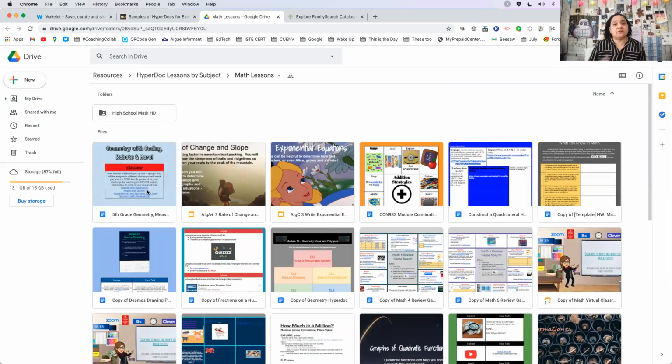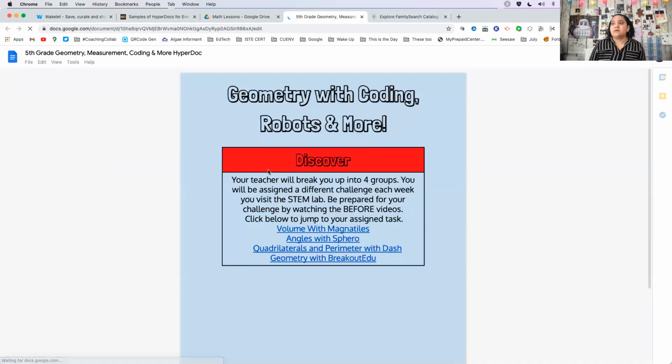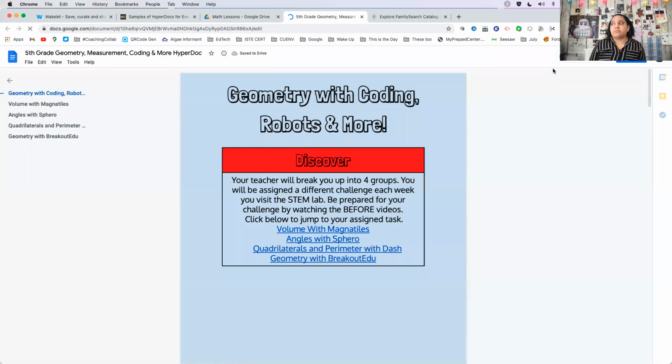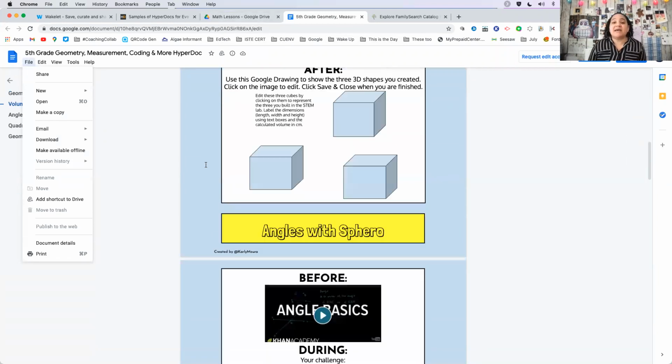Again, when I first started using them, I used someone else's. What's nice is that they're here, you can make a copy of that. So remember, don't do request edit access. Go ahead and go to file, make a copy. When you do that, I strongly advise you that even if you are using one that's already been created, go ahead and take away some of the parts.